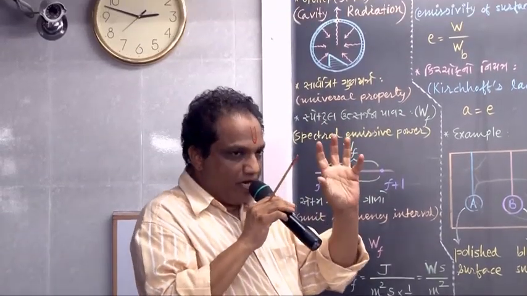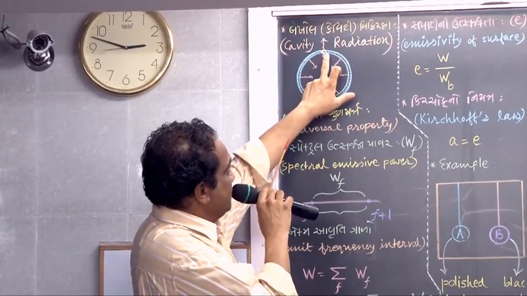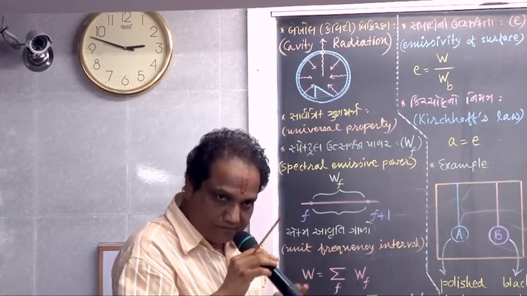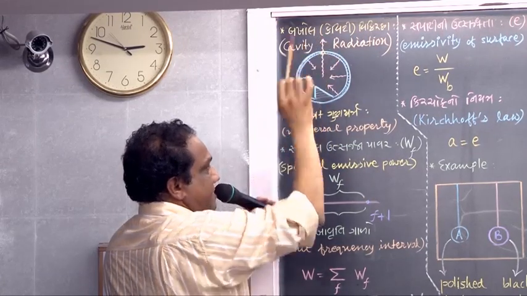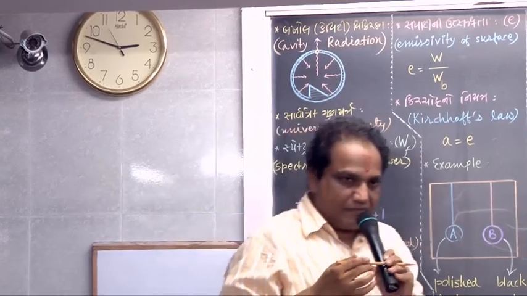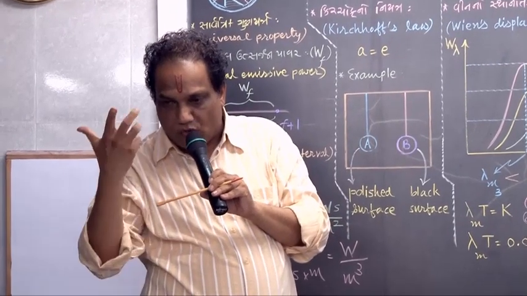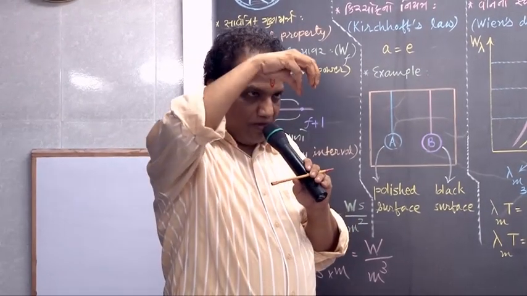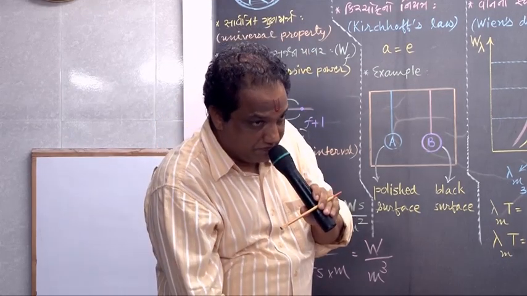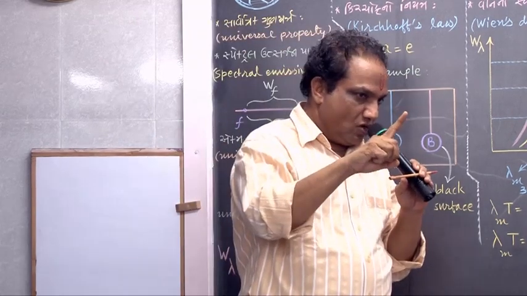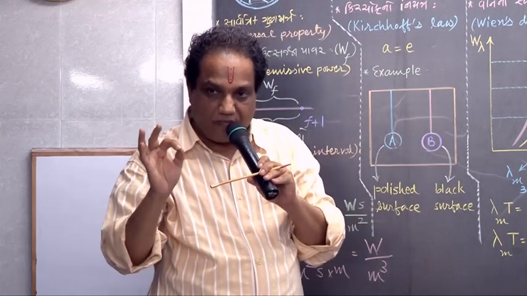We can take some enclosed vessel, and in that vessel we drill some very small hole. When some radiant energy enters the vessel through this very small hole, as we saw last time, no energy comes out of that hole. So whatever amount of radiant energy is made incident on that very small hole, it is getting absorbed completely. Means its absorptivity is 1 or 100%. Correct? Then it can be taken as a perfect black body.